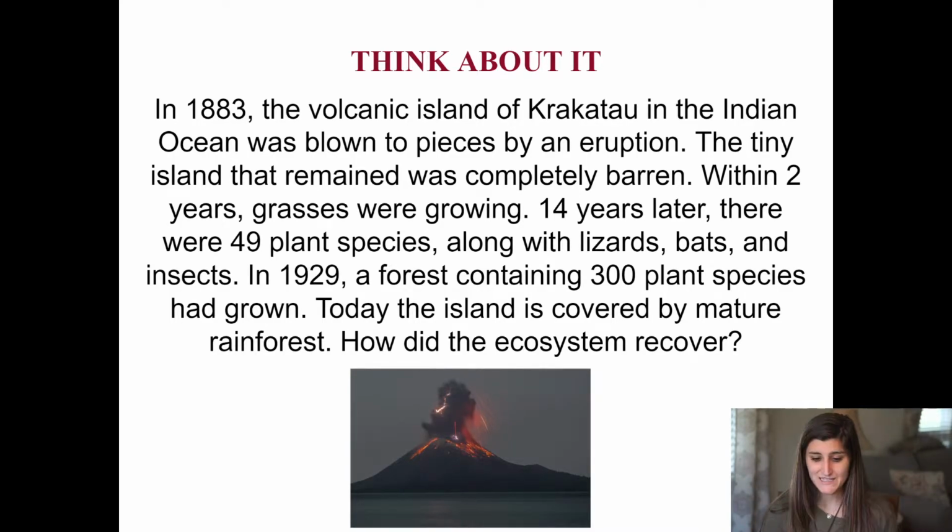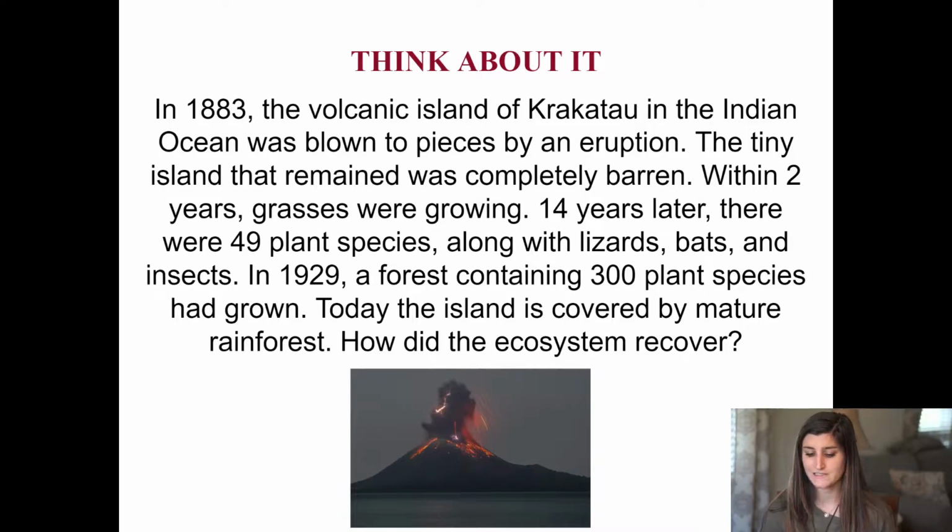So in 1883, the volcanic island of Krakatoa in the Indian Ocean was blown to pieces by an eruption. The tiny island that remained was completely barren. However, within 2 years, the grasses were growing. 14 years later, there were 49 plant species, along with lizards, bats, and insects. In 1929, a forest containing 300 plant species had grown. Today, the island is covered by mature rainforest.